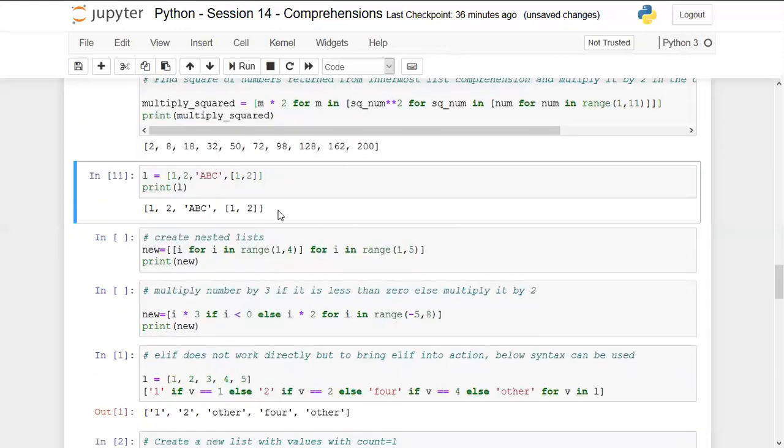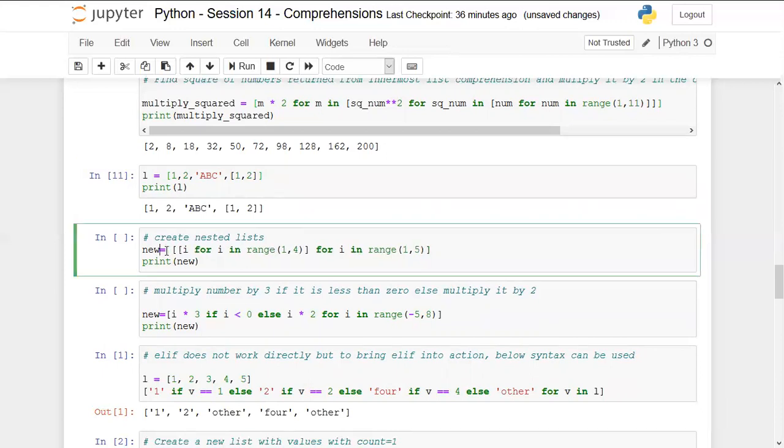Now if you want to create these lists inside a list using a list comprehension, this can be tricky, so you should focus on the syntax. So here, first of all, we are starting a list comprehension using the square brackets, and then this is a nested list comprehension that we are defining. So always the innermost nested list comprehension will be executed first.